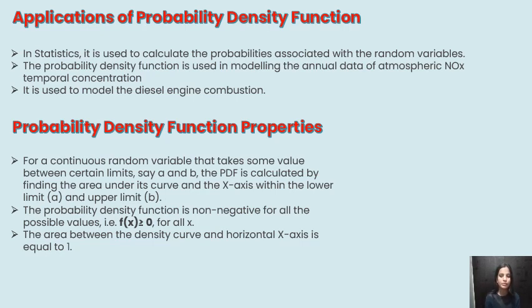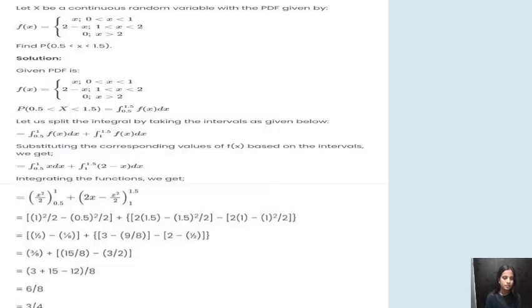Probability density function properties. For a continuous random variable that takes some value between certain limits, say a and b, the PDF is calculated by finding the area under its curve and x-axis within the lower limit a and upper limit b. The probability density function is non-negative for all the possible values. That is, f of x is greater than or equal to 0 for all x. The area between the density curve and the horizontal x-axis is equal to 1. And this is a simple example for probability density function.